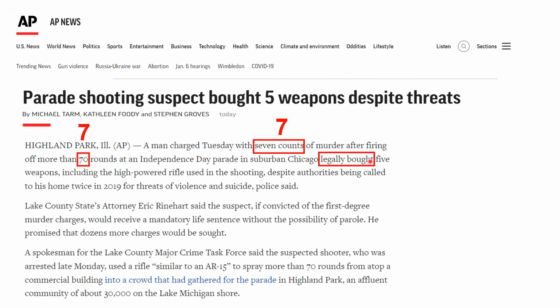Of course, he legally bought the firearm, so there's the inference that he shouldn't have been allowed to legally buy the firearm. So moving into the end game, which is gun control, of course. And here he talks about the 70 rounds again, but then in the same sentence it talks about Highland Park having a community of about 30,000. So if we look there, we've got a 3 by 7 for 777 code.